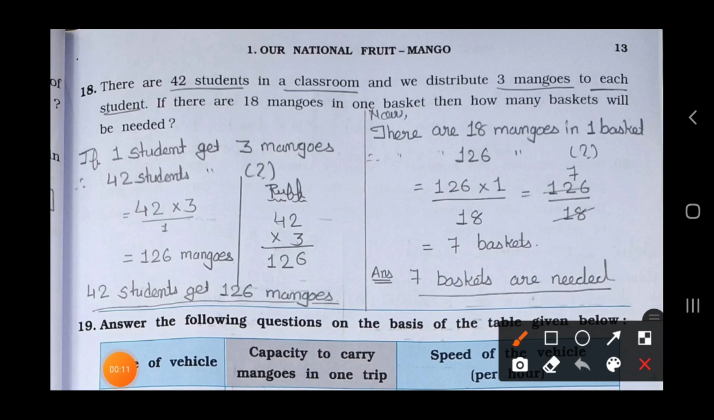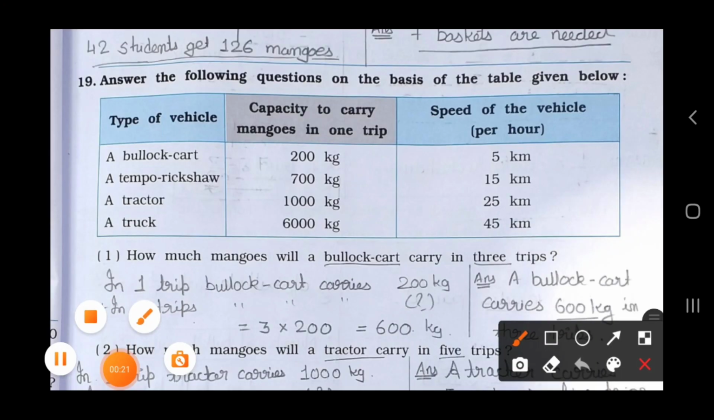Now all of you open your page number 13. In the previous video, we have completed main 18. Today we'll see main 19. First of all, read the instruction. Answer the following question on the basis of the table given below. Here the table is given. You have to give the answer. You have to calculate the answer on the basis of this table.